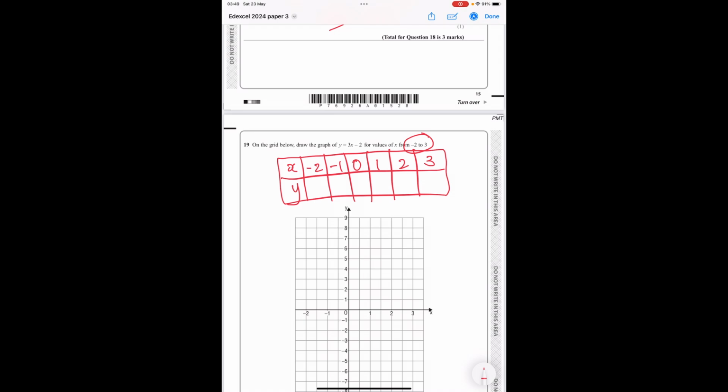So with the equation y equals 3x minus 2, when x is 0, that would be 3 times 0 is 0, minus 2, that would be minus 2.